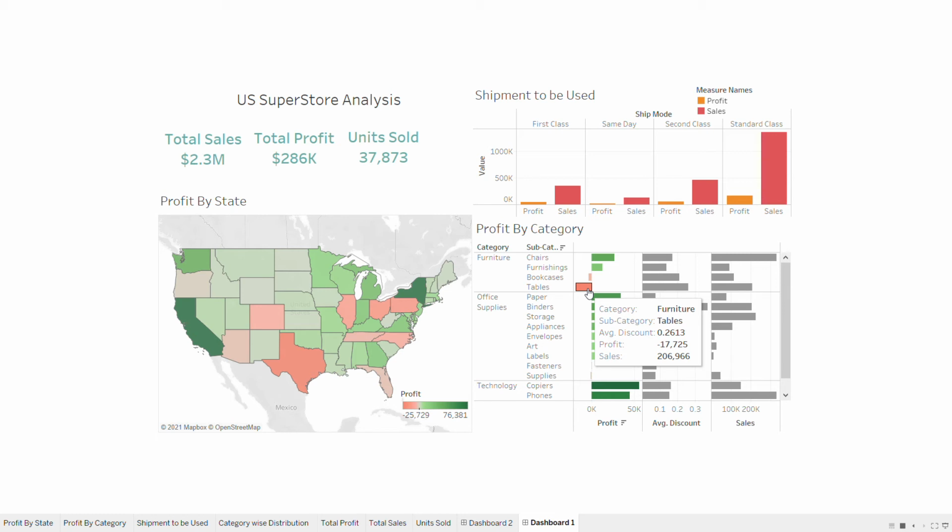So after analyzing further, the reason behind the loss is discount. As we can clearly see, in the furniture category we had given the highest discount in tables and then bookcases. The reason for giving this discount may be anything, but we had suffered a loss also. So to find out the reason, the manager can ask the sales department: this is a problem, what's the reason behind this happening?